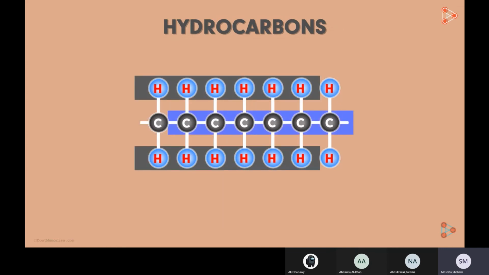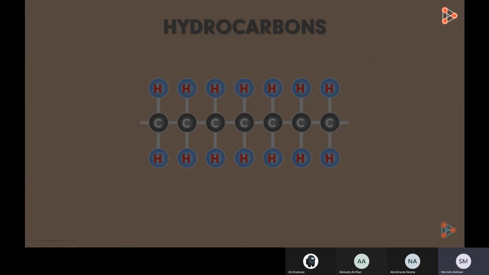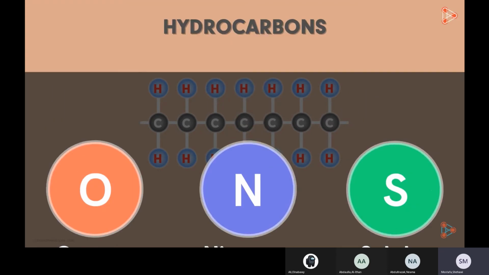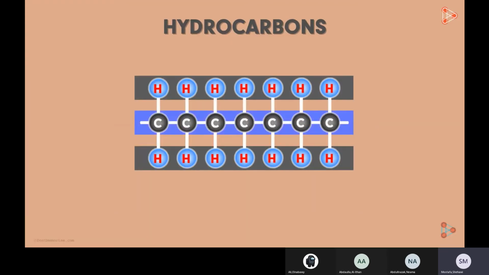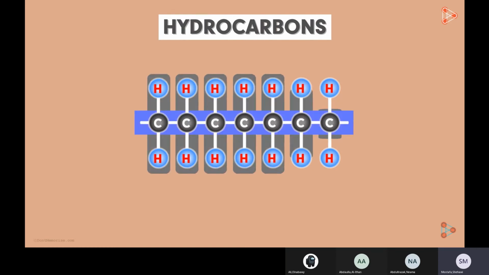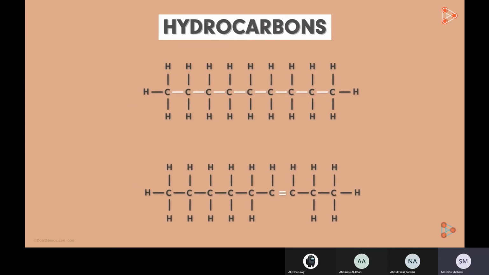Other elements like oxygen, nitrogen, sulfur, and many others also participate. But the backbone consists of carbon and hydrogen atoms. So a hydrocarbon will chiefly have carbon atoms bonded to each other and hydrogen atoms attached to them.